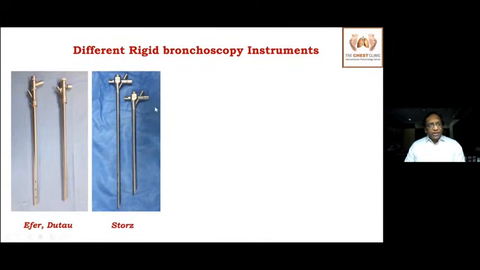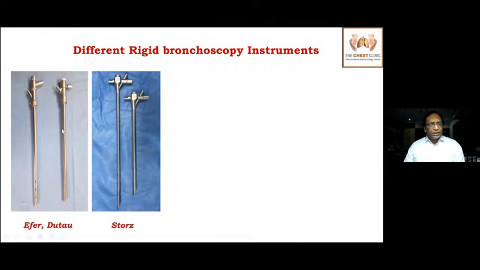So there are three main different systems available. One is Efer-Dumon, Dutau, and the Storz system. These are the main three different bronchoscopes available for us. So there are a few differences between the three. First, the main difference between a bronchoscope and a tracheoscope is this: a bronchoscope has these side ventilating ports, whereas a tracheoscope doesn't have the ventilating ports. That's the main difference. The diameter, the proximal and the distal portion almost look the same.